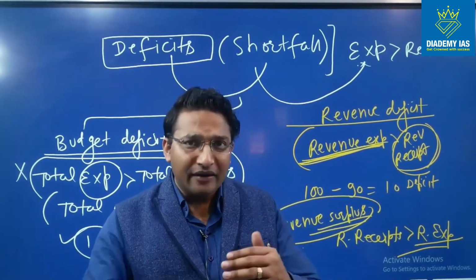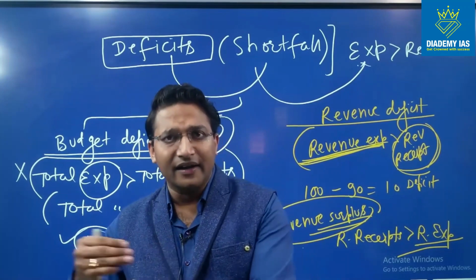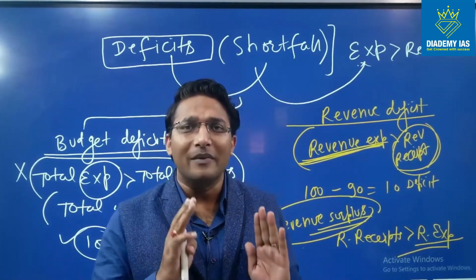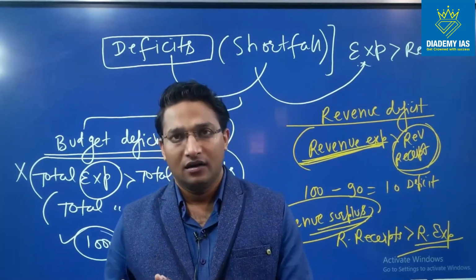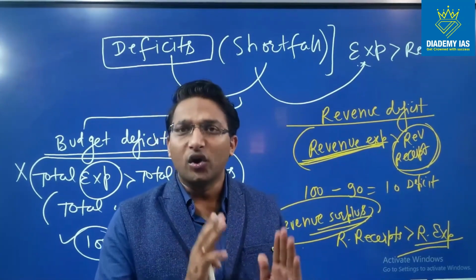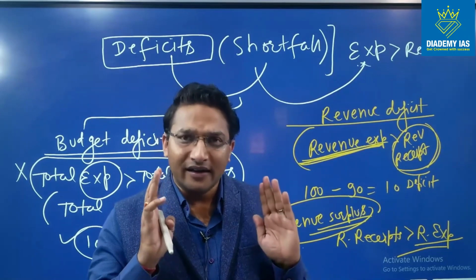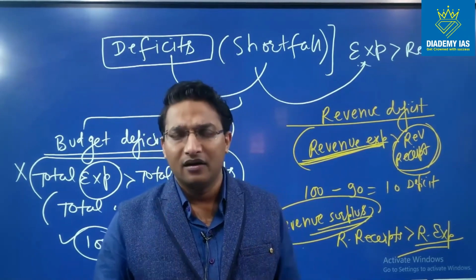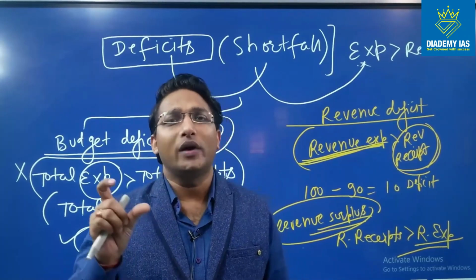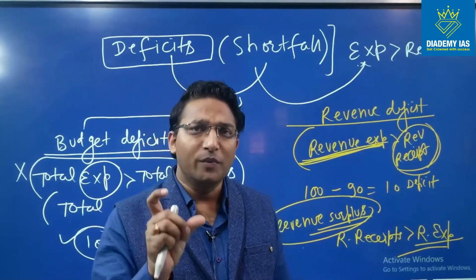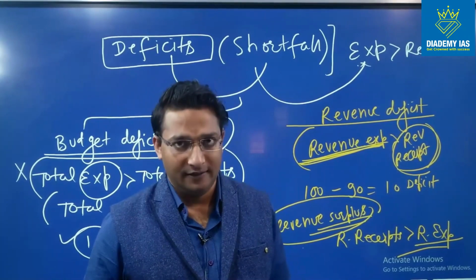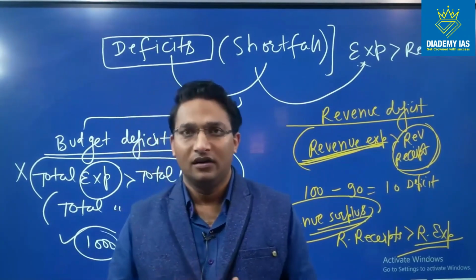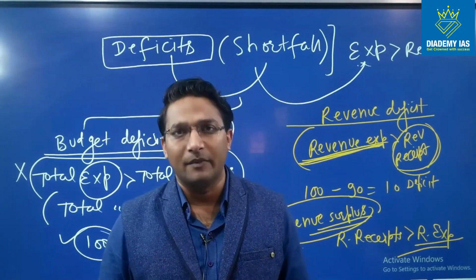Ultimately, we revised these limits again in 2018 as per the recommendation of the NK Singh Committee. Right? So one committee was set up to review the FRBM Act, and that committee had some recommendations. Finally, the committee recommended that till 2022-23, the revenue deficit should be 0.8% of GDP. The revenue deficit should be 0.8% of GDP. It was a recommendation of the committee.